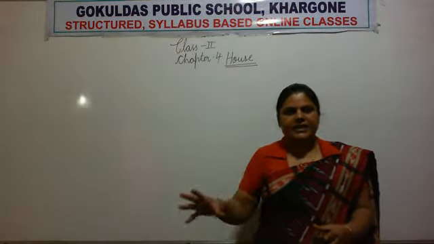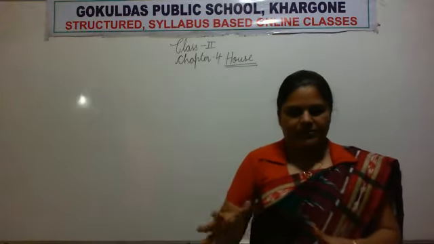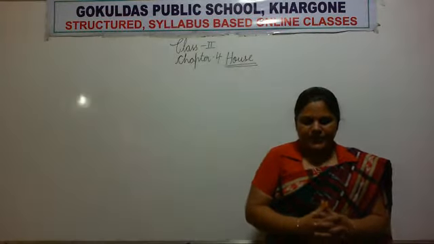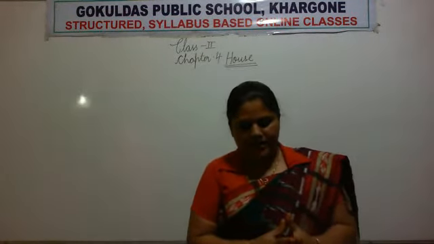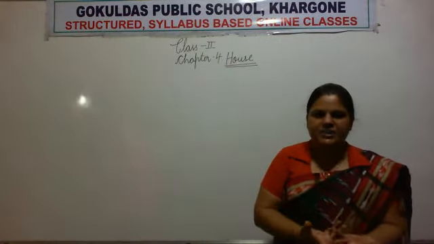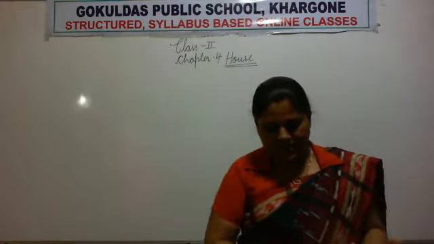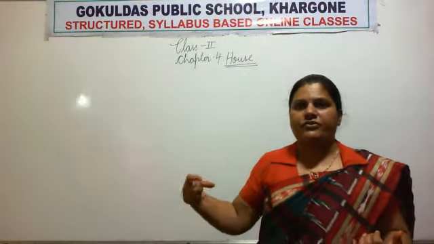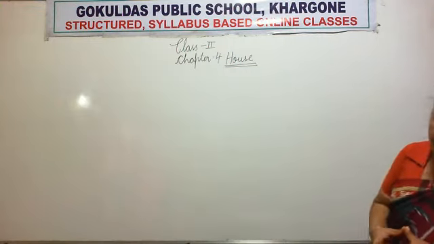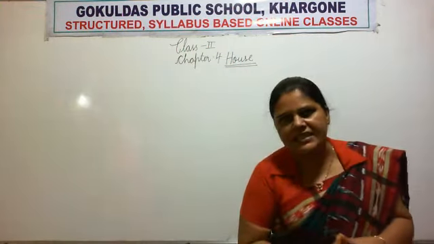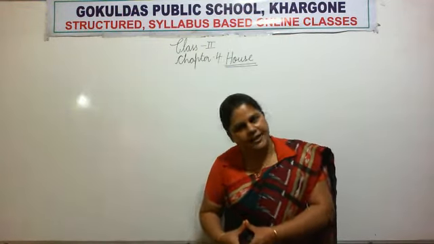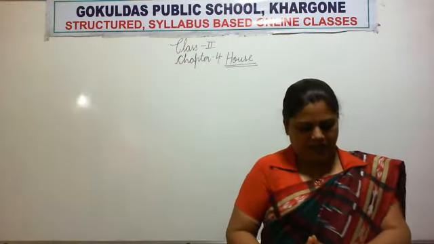Entire recap of chapter 4, House. This is going on in our class 2 EVS, right? In this chapter we are going to learn about the different types of houses and roofs, which I already explained in my previous lecture. Then special features of a good house, this also I explained in my previous lecture. And people who build a house, this we will discuss in this lecture only, right? So a quick recap.